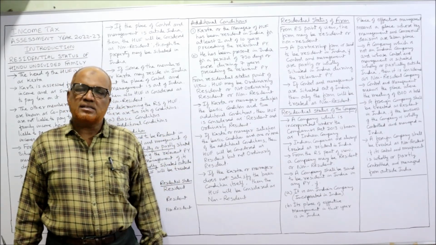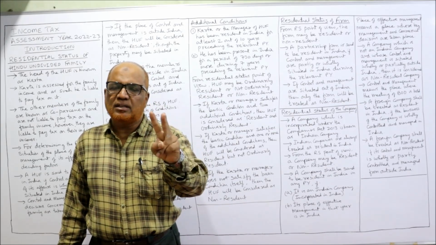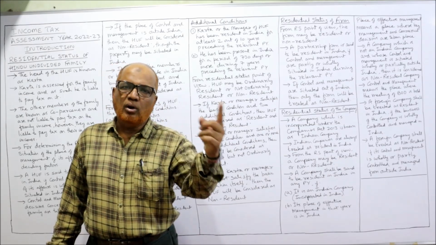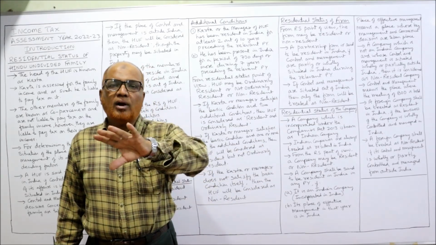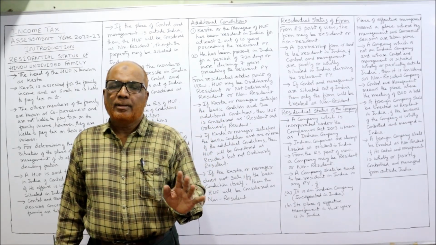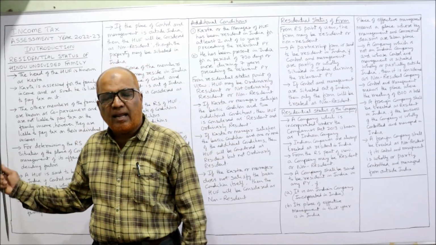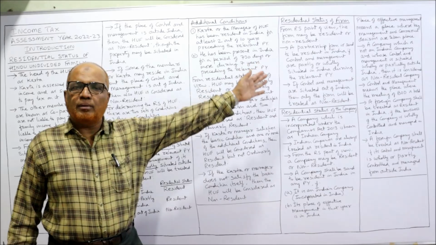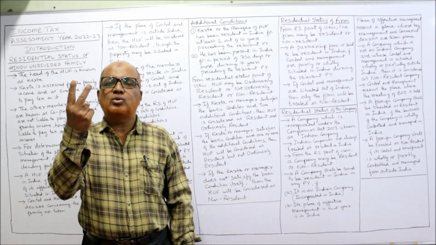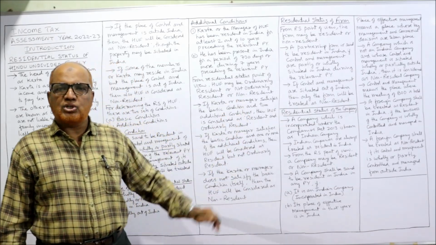So here Income Tax Act says only two residential status are there for partnership firm. Either may be resident or non-resident. That's all. Ordinary resident and not ordinary resident will not be there. These three types of residential status will be there only for individual and HUF. For partnership firm, company, association of persons, every other person, there we have only two categories, that is resident and non-resident. That's all.